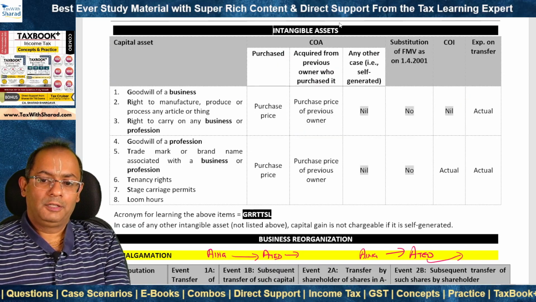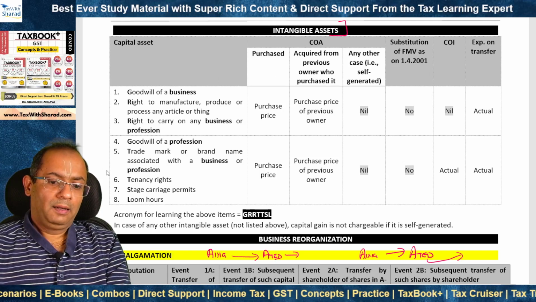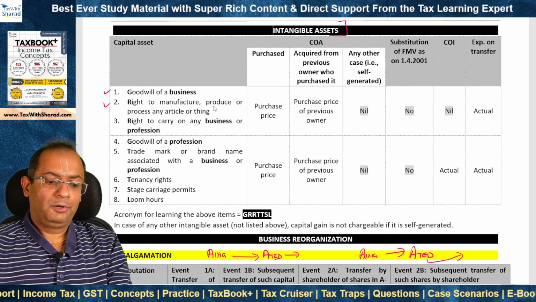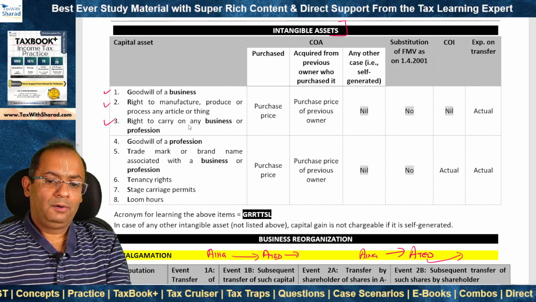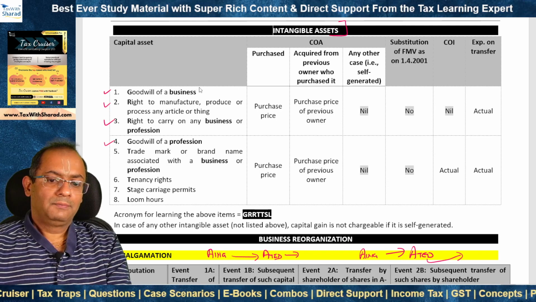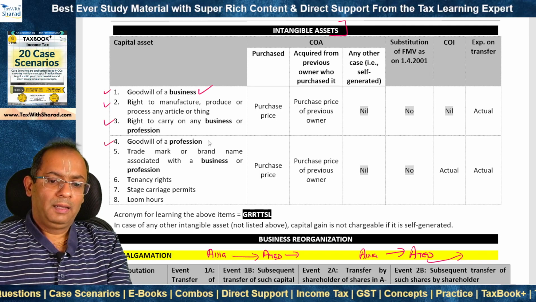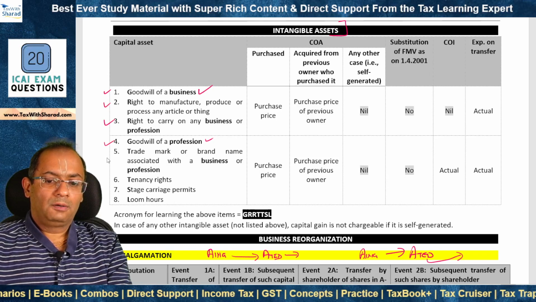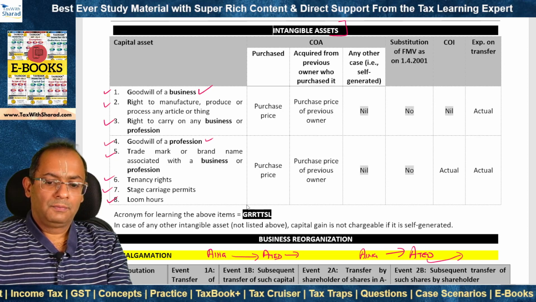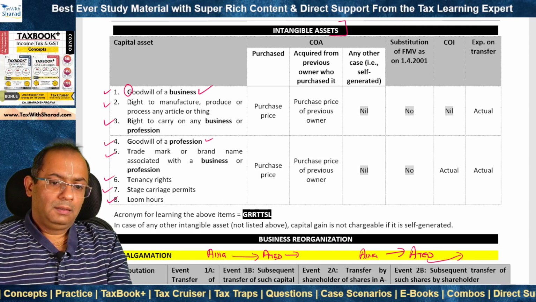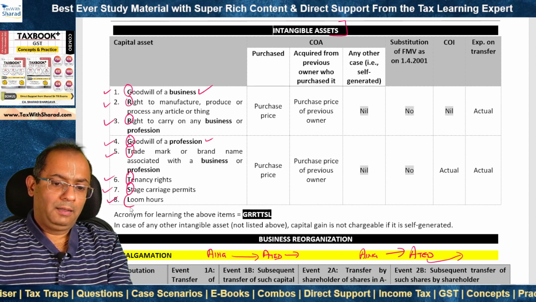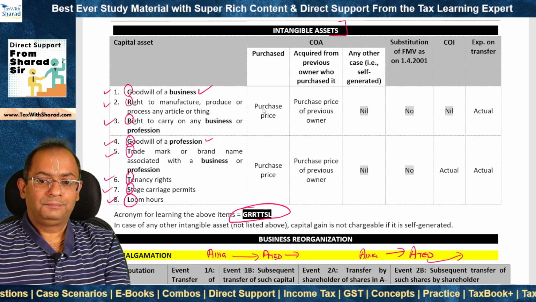There are special provisions in respect of intangible assets. And there are 8 kinds of capital assets which you can see here. Goodwill of a business, right to manufacture, produce or process any article or thing, right to carry on any business or profession, goodwill of a profession. So goodwill of a business is in 1 and goodwill of a profession is in 4. Trademark or brand name associated with a business or profession, tenancy rights, stage carriage permits and loom hours. And the acronym which you can use for quick learning is GRRTTSL.